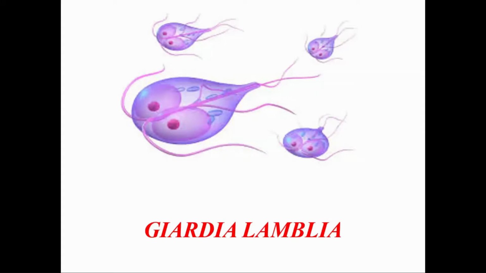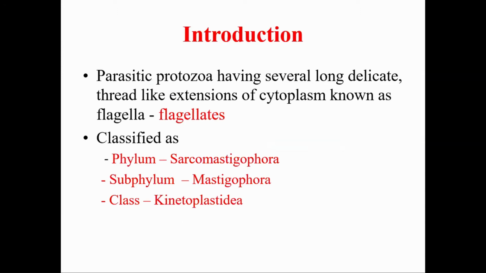Giardia lamblia is a protozoan parasite causing the diarrheal disease known as giardiasis. This parasite has several long, delicate, thread-like extensions of cytoplasm known as flagella, which act as the organ of locomotion.